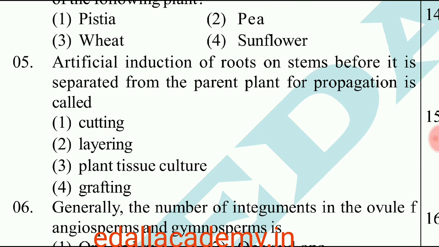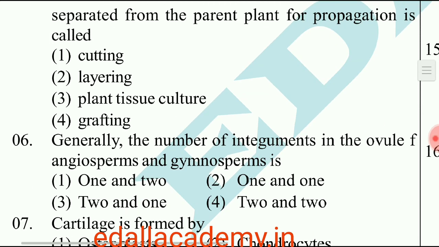Artificial induction of roots on stem before it is separated from the parental plant for propagation is called. This process is called layering. So the correct option is 2.